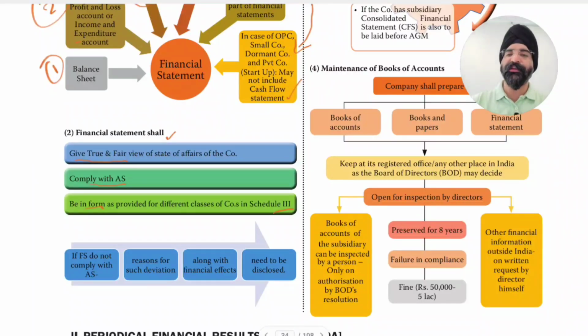So the structure, what will be written first, then what will be written, this structure. The financial statement will comply with this form in which it will be prepared as provided in Schedule 3 for various classes of companies. It will comply with applicable accounting standards, and it will give a true and fair view of the state of affairs of the company.